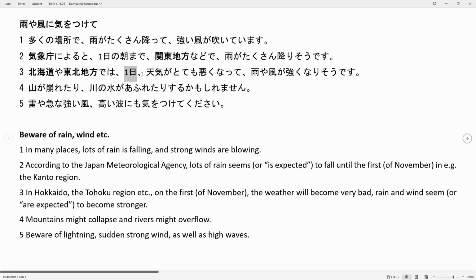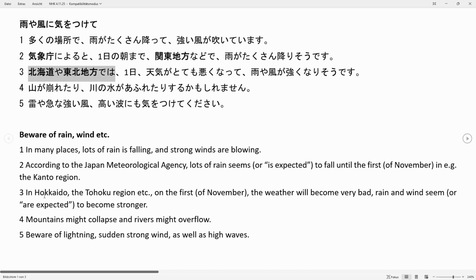Just in the middle of here we have again tsuitachi, on the 1st of November, and going even further to the front, we have this part right here, Hokkaido ya Tohoku Chiho dewa. Dewa meaning in a certain place something is happening, and together with wa because that's the theme of our sentence.